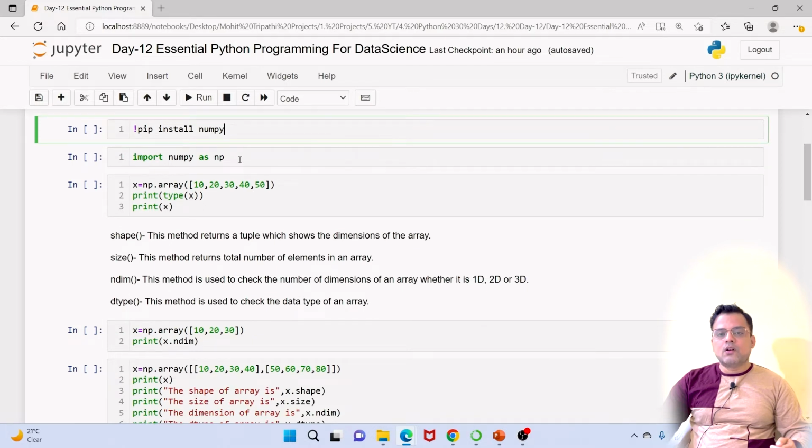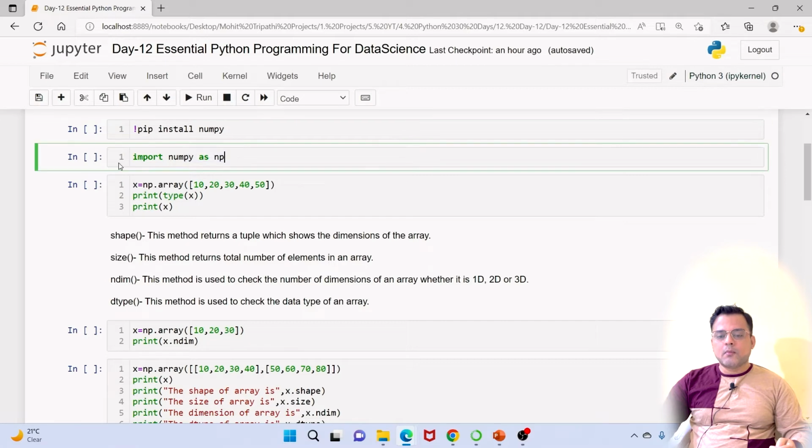After you have installed numpy, you have to import it. You can import numpy as np, and np is an alias for the numpy module. If you have to access any methods inside numpy, you can access them with np.